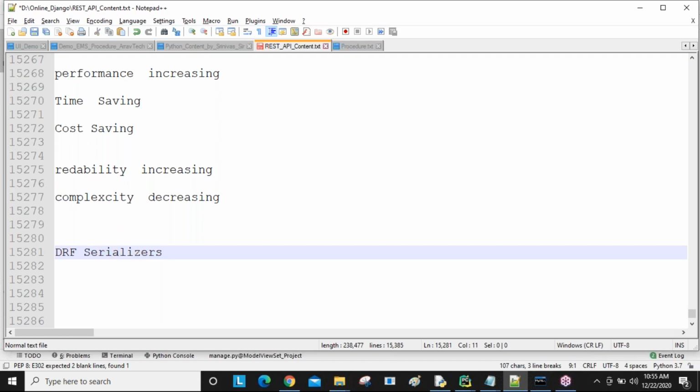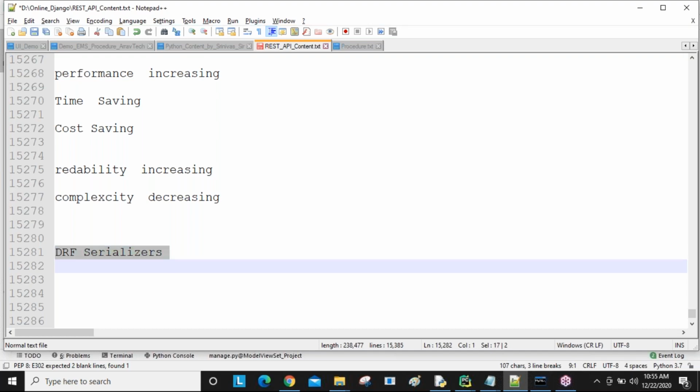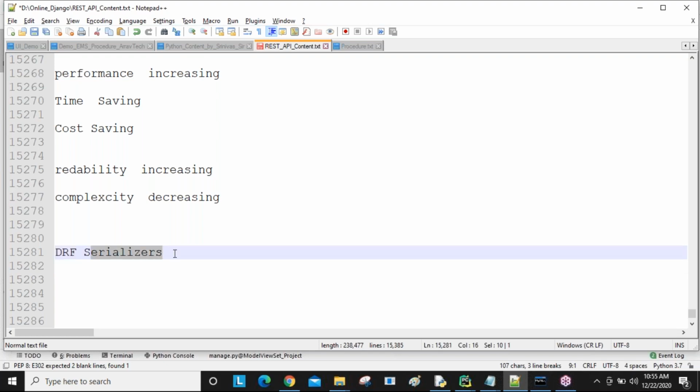So Django serializers we are not using. Django REST framework serializers we are using to make data conversion from one type to another type. Serializer means converting one type of data into another type, which is called serialization, guys. We have a big session about serializers, and in our entire REST API every day we are going to create serializer files. So you'll get a lot of knowledge, no problem.